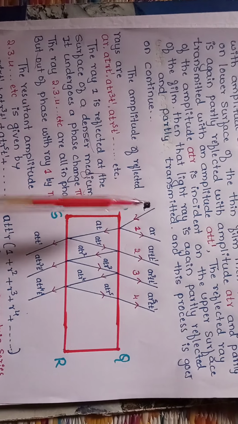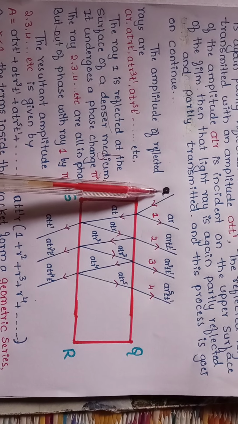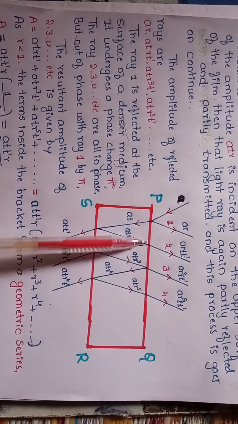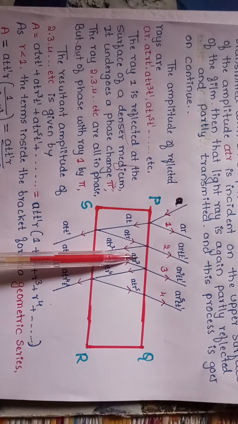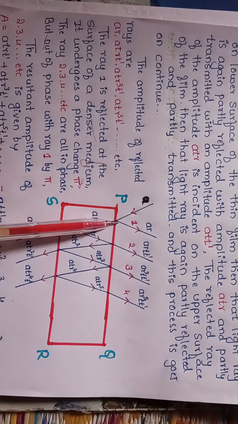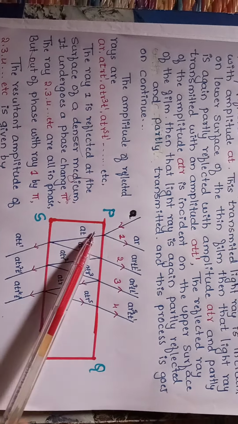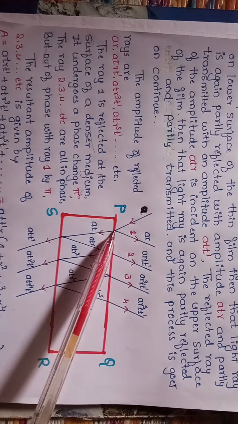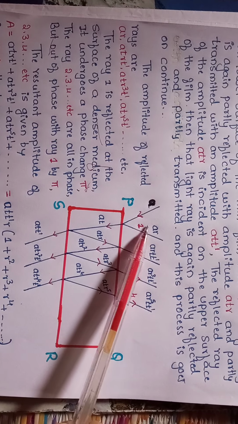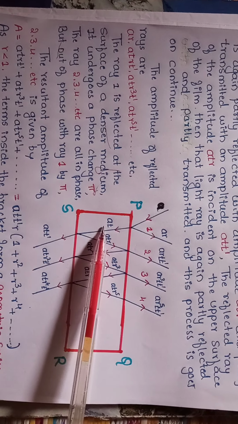A light ray having the amplitude A falls on the upper surface of the thin film, that is PQ. Hence it falls at the first surface, the upper surface of the thin film. The light ray is partially reflected with an amplitude AR, and partially transmitted with an amplitude AT.